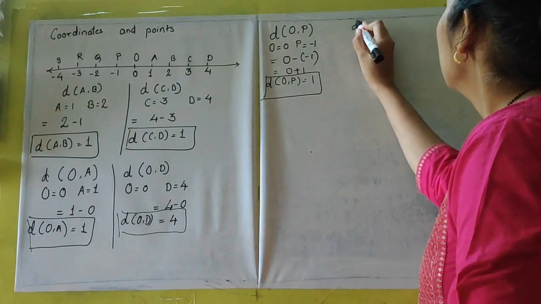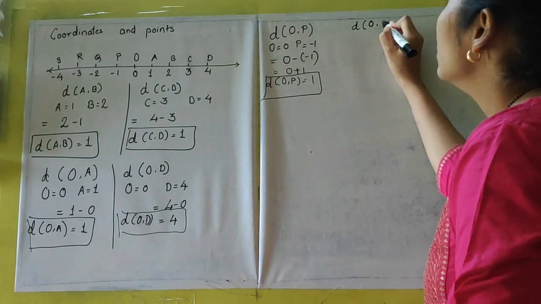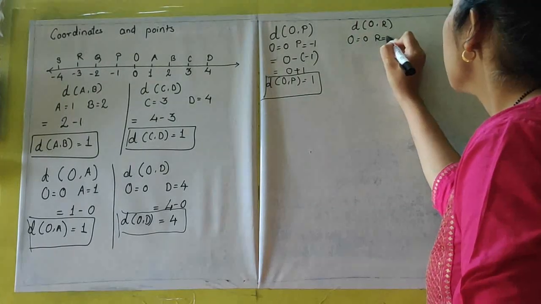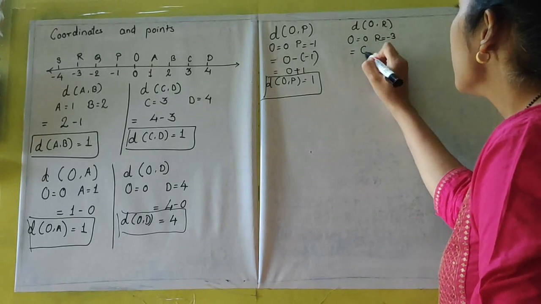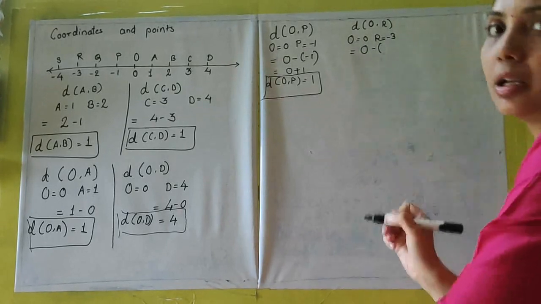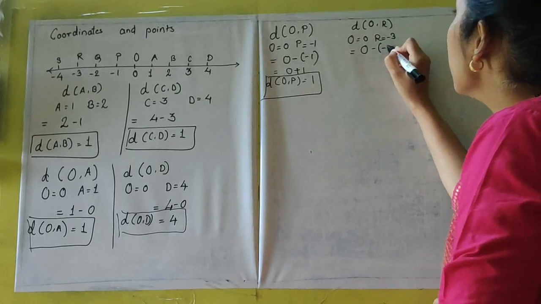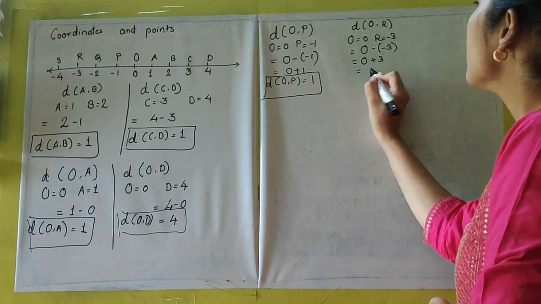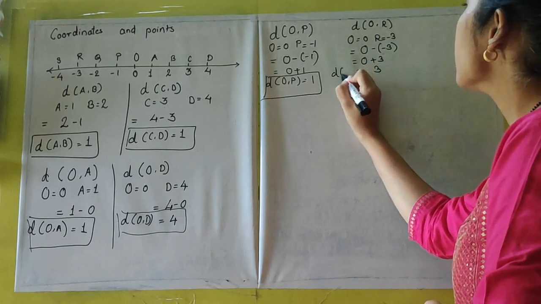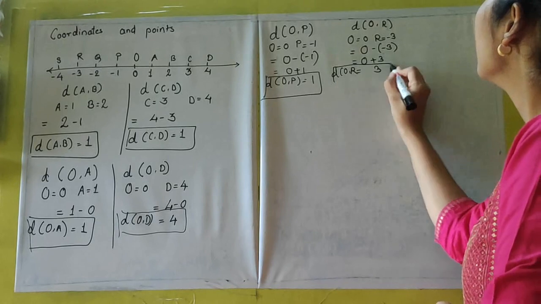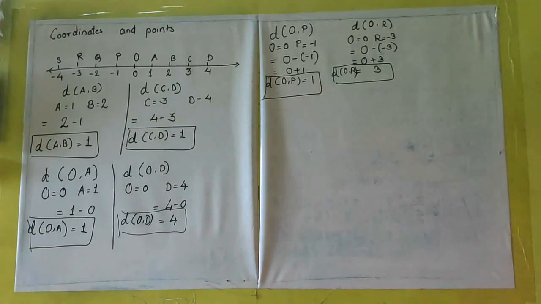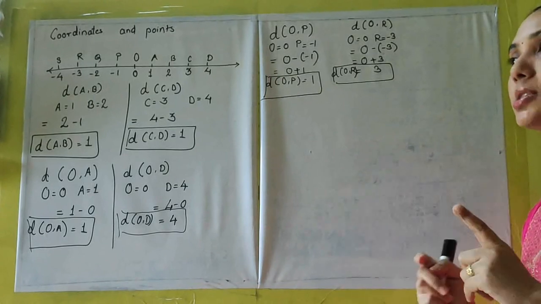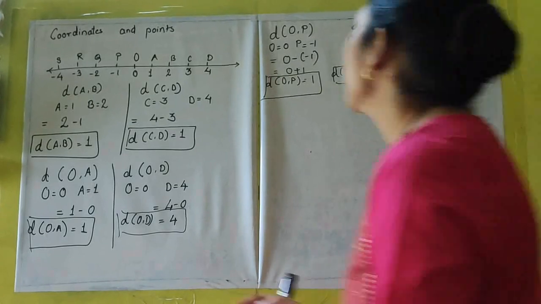I am taking one more. Distance OR. O is 0, R is minus 3. So that will be equal to 0 minus, again I am putting a bracket because signs are combined, minus 3. So it will be 0 plus 3 equals 3. So distance OR equals 3. This is where I have taken 0 and negative. Let's take one positive, one negative coordinate.